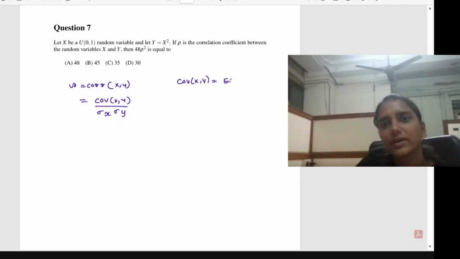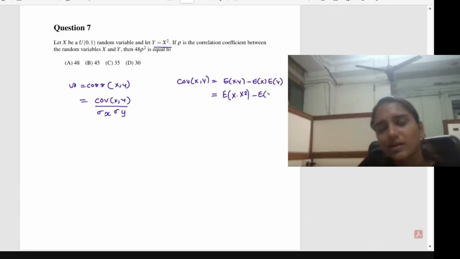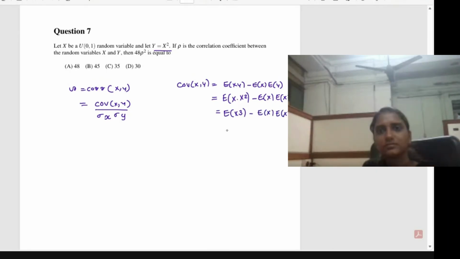It is equal to the expectation of XY minus the expectation of X times the expectation of Y. Again, we have Y equal to X squared. So the expectation of X times Y will be the expectation of X times X squared, so this will give you the expectation of X cubed minus the expectation of X times the expectation of X squared. This is all about the covariance part.